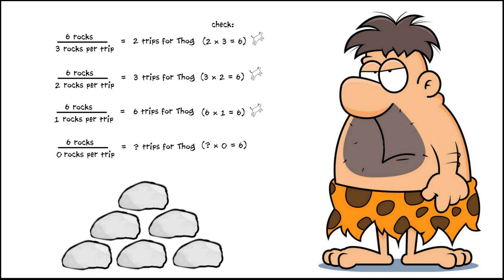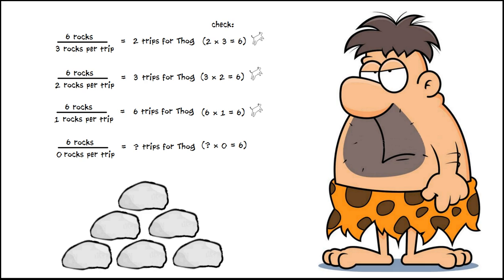Okay? Well, let's see here. So there is no answer. We cannot divide by 0 and get an answer that is going to work or get an answer that is going to check, because whatever that number is times 0 has to equal something other than 0. And anything times 0 is 0. So, by the way, that's true of real numbers. Any real number times 0 is 0. It's also true of complex numbers. Complex numbers do not solve this problem either, because 0 times any complex number is also 0.